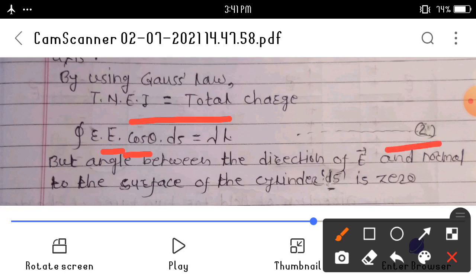Consider equation second here. The angle between the direction of E bar and the normal to the surface of the cylinder ds is 0.